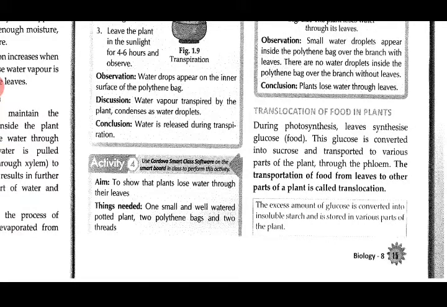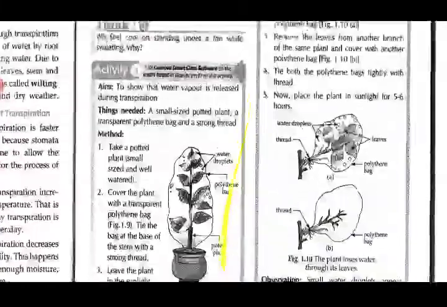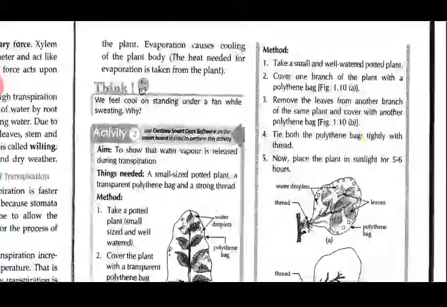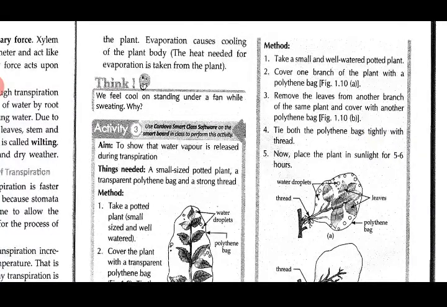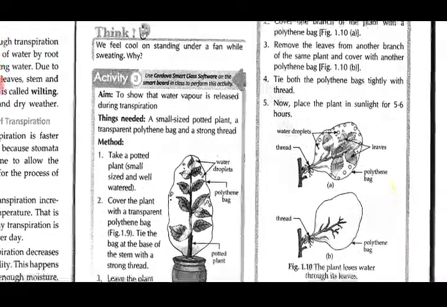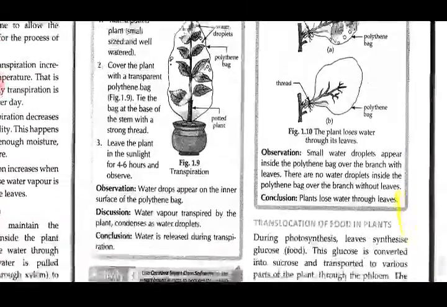We take one small and well watered potted plant, 2 polythene bags and 2 threads. What do we do? Cover one branch of the plant with a polythene bag. Remove the leaves from another branch of the same plant and cover it with another polythene bag. Tie both the polythene bags tightly with thread. Now place the plant in sunlight for 5 to 6 hours.